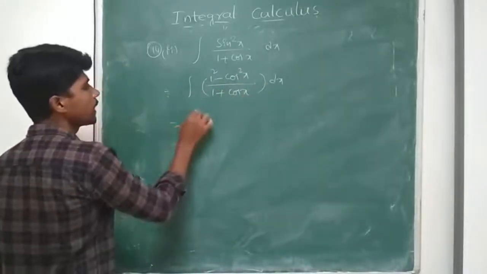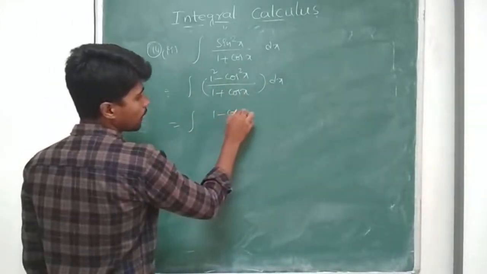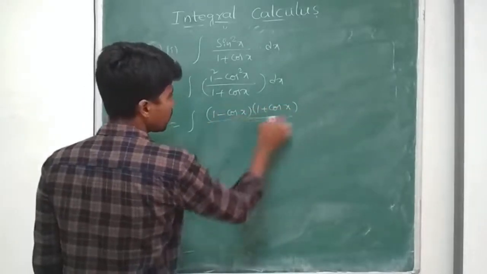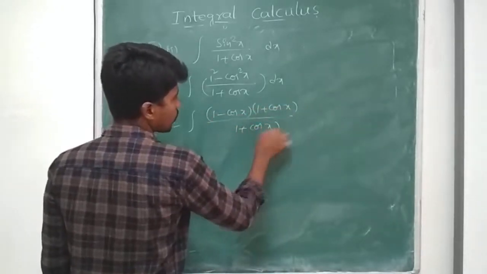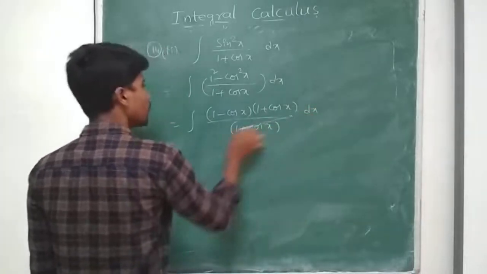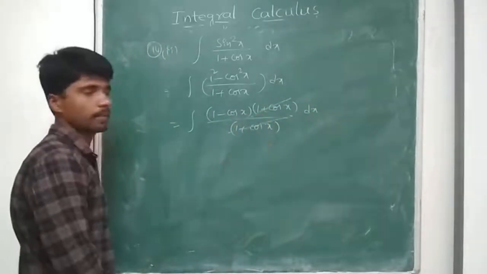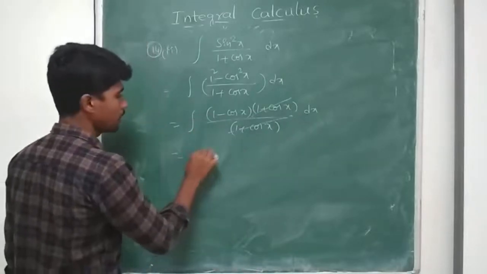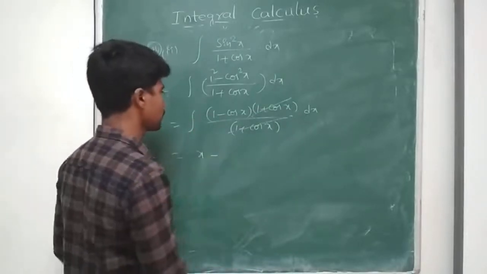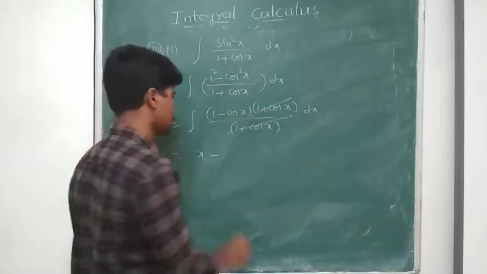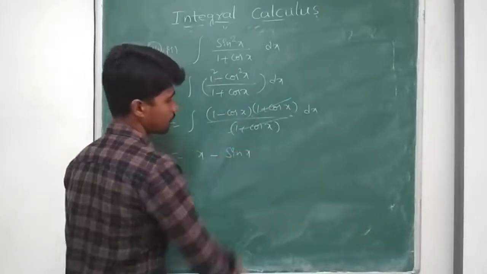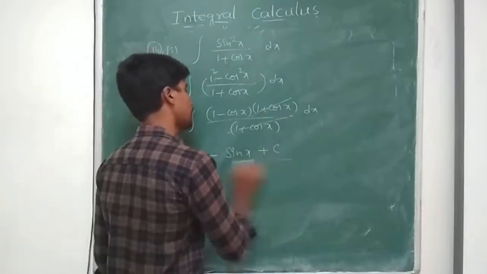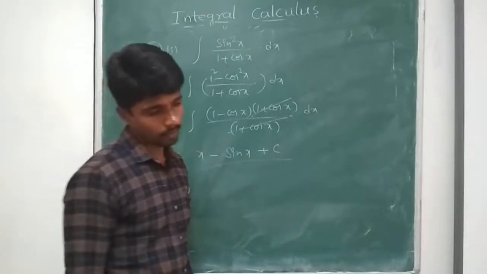I can rewrite it as integral 1 minus cos x into 1 plus cos x by 1 plus cos x. So 1 plus cos x is cancelled. Now I get integral 1 dx, nothing but x, minus integral cos x dx, which is sin x, plus an arbitrary constant c.